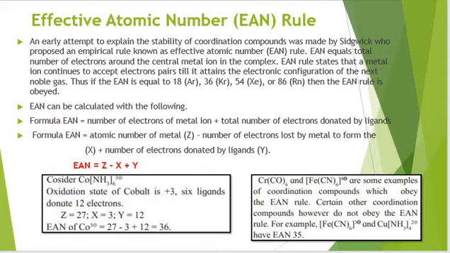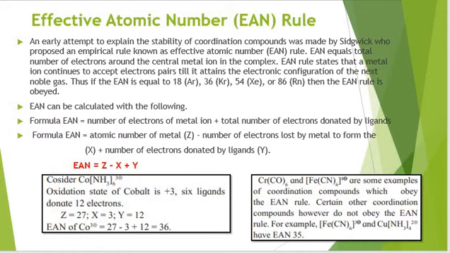EAN rule states that a metal continues to accept electron pairs till it attains the electronic configuration of the next noble gas. If EAN is equal to atomic number 18, which is of argon, or atomic number 36, which is of krypton, or atomic number 54, which is of xenon, or atomic number 86, which is of radon, then the EAN rule is obeyed.